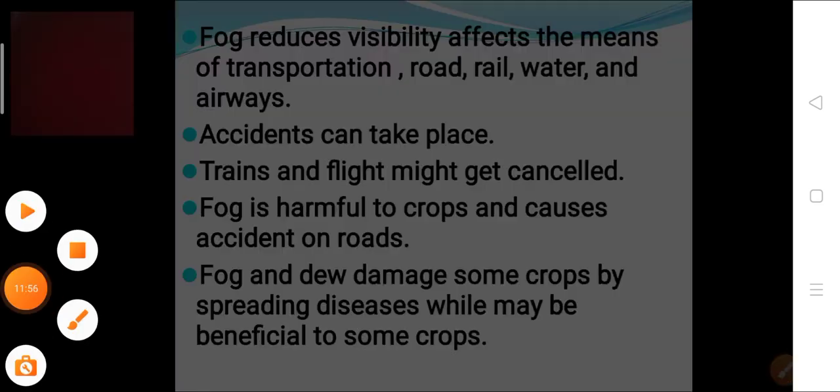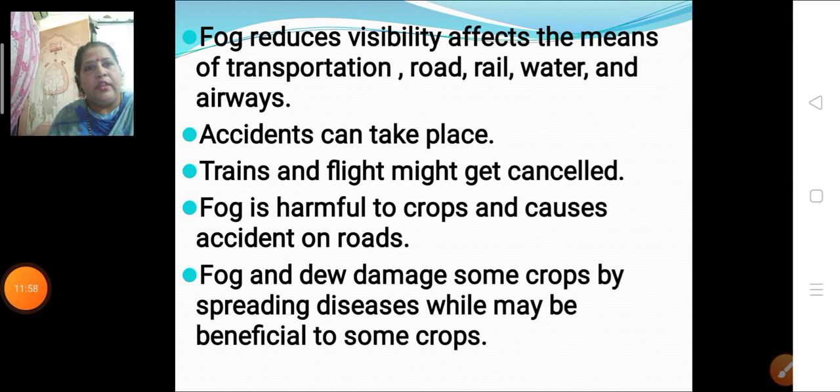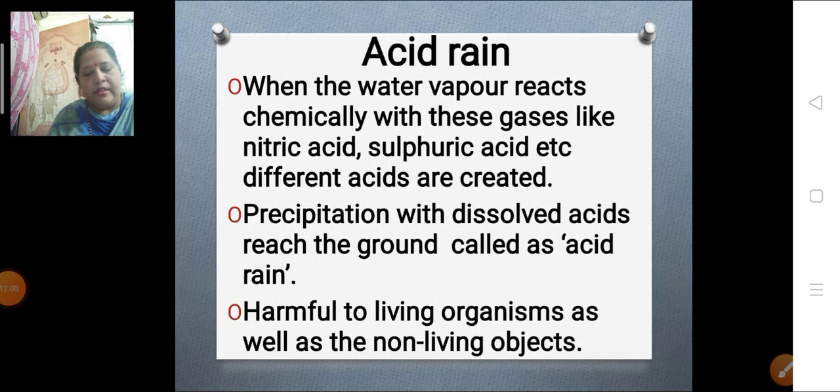Yes, let's go on to the next topic now, that is acid rain. Yes children, what is acid rain? Have you all heard about acid rain? Many a time you must have heard about acid rain. Because of the air pollution in the industrial areas, what happens because of this air pollution?